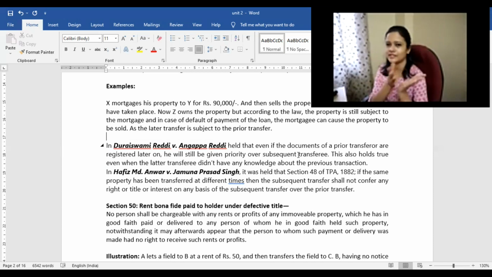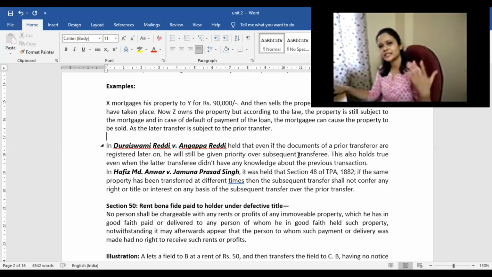Sometimes for registration, persons need to apply, then some date would be given from the registrar office. On that date they need to go, put their signature and complete the formalities. So it may happen that in terms of priority of right, one was created first, but in terms of completion of formalities, the second one's formalities were completed first. Even in that case, we consider this only as priority of rights because this one happened first.